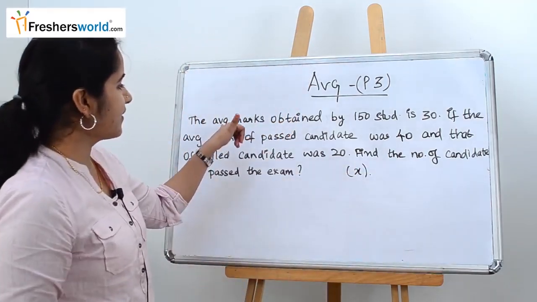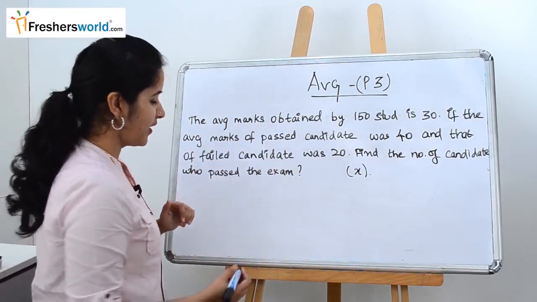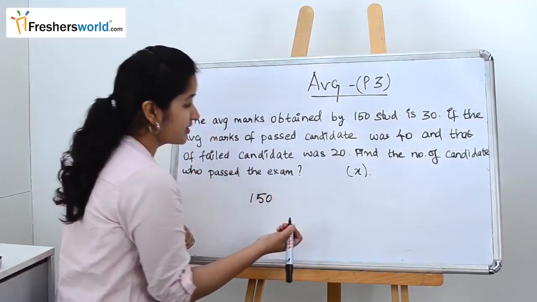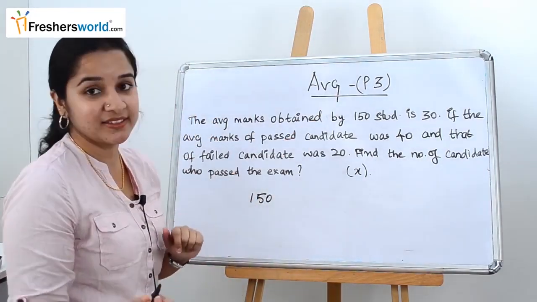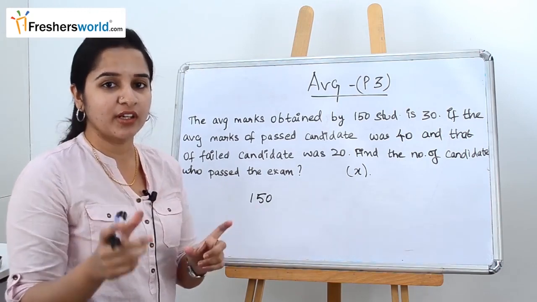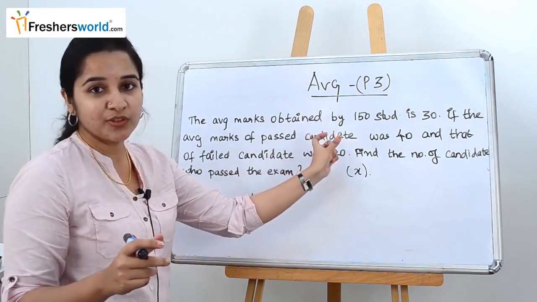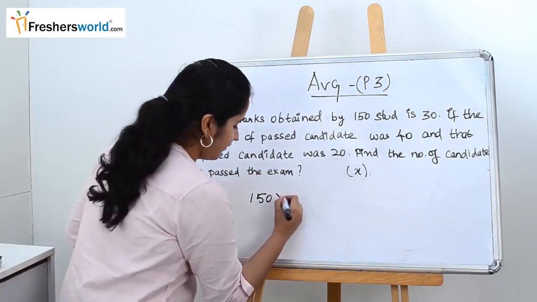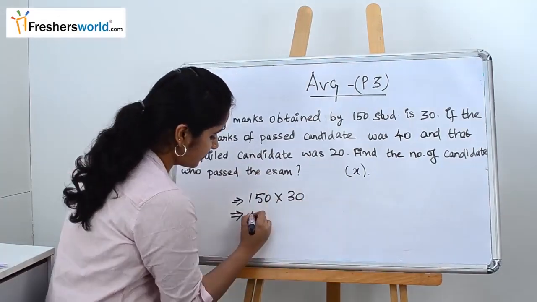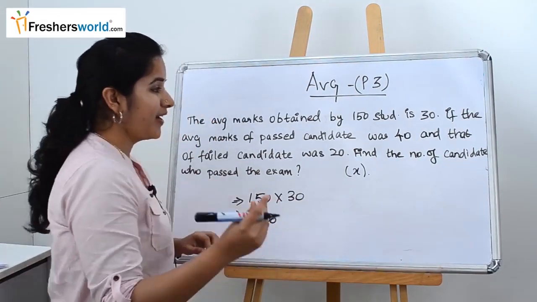Okay, so first, what they have given: the total number of students is 150 and their average marks is 30. So we know that to find the overall total, we should multiply the number of students by the average. So 150 into 30 is nothing but 4500. So what else they have given?